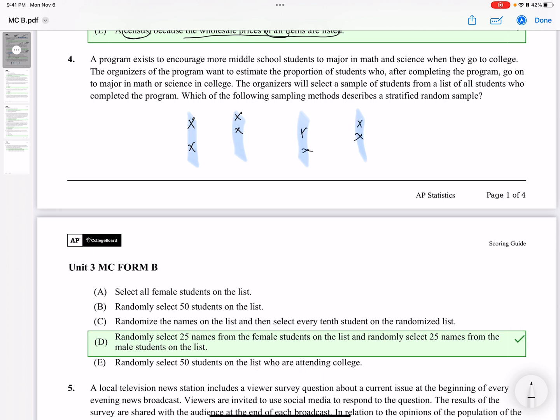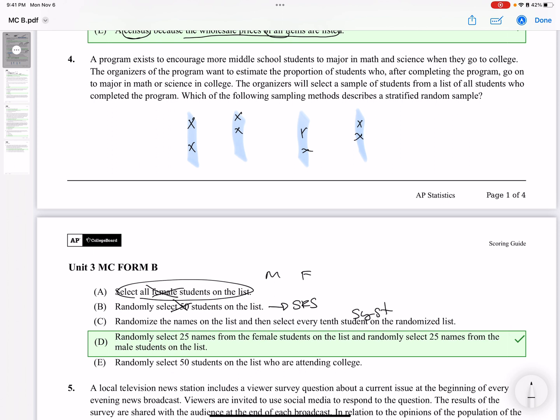So select all, that would be just the females, and so it's not right. I would need males and females for this, and then I need a simple random sample, so that's not right. Randomly selects 50 students on the list. That's an SRS, so that's not stratified. Randomize the names on the list, then select every 10th. That's systematic.